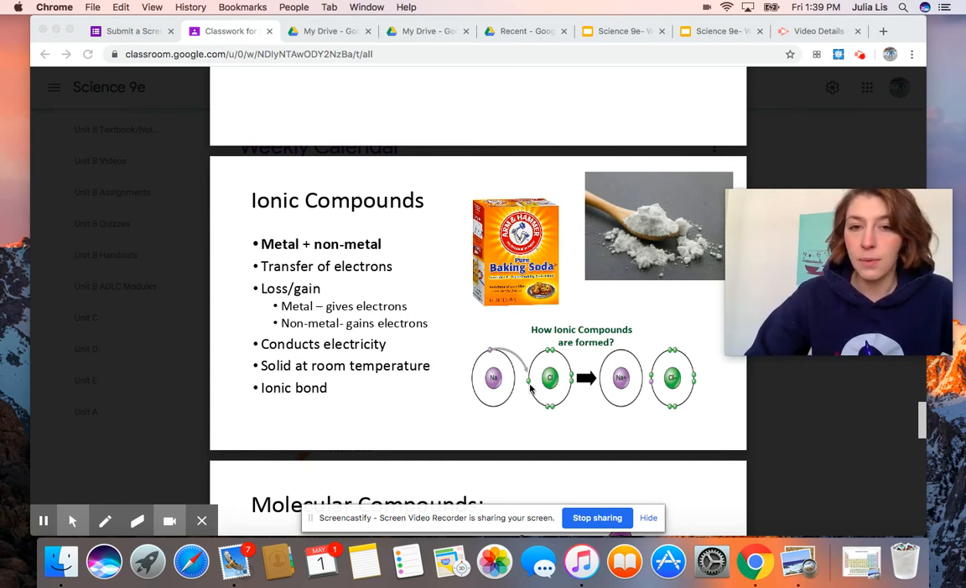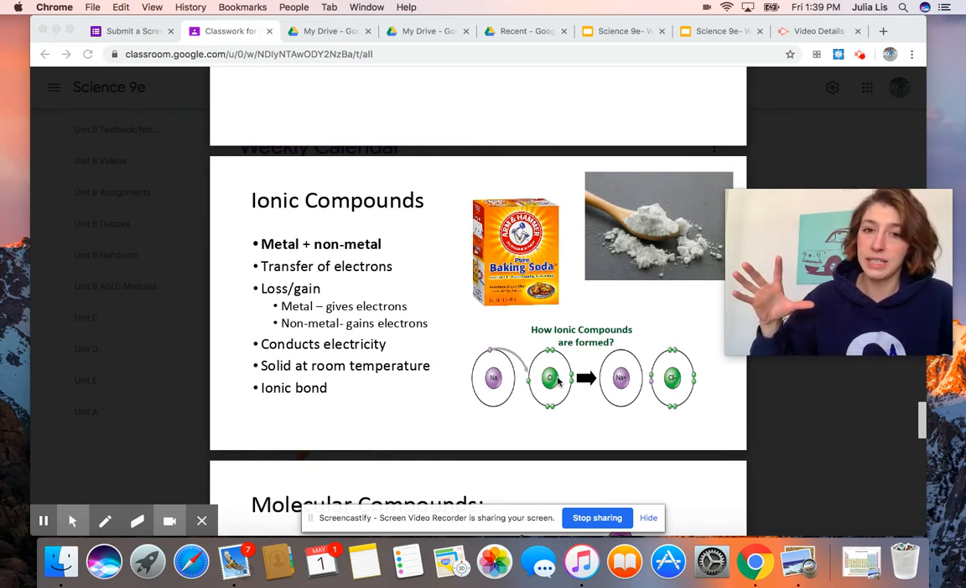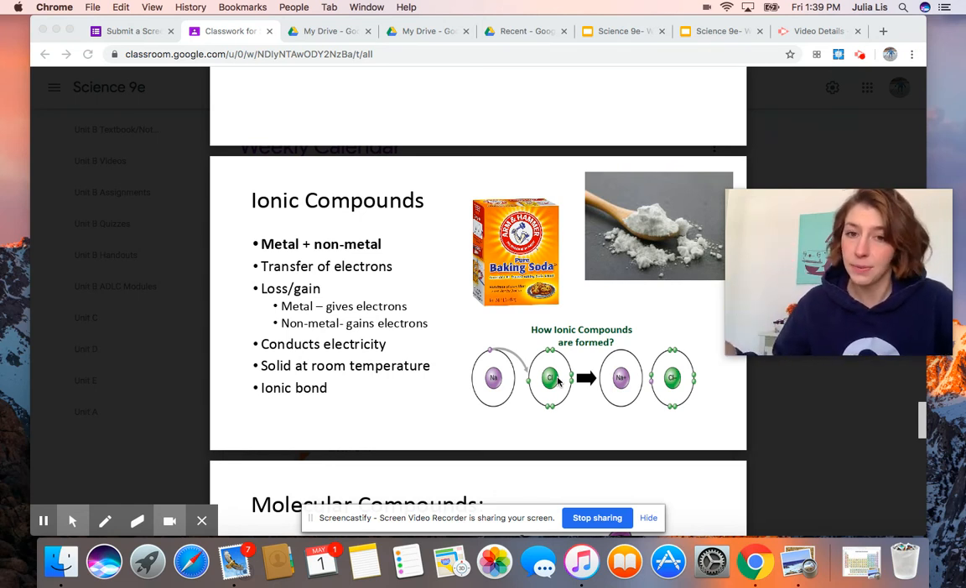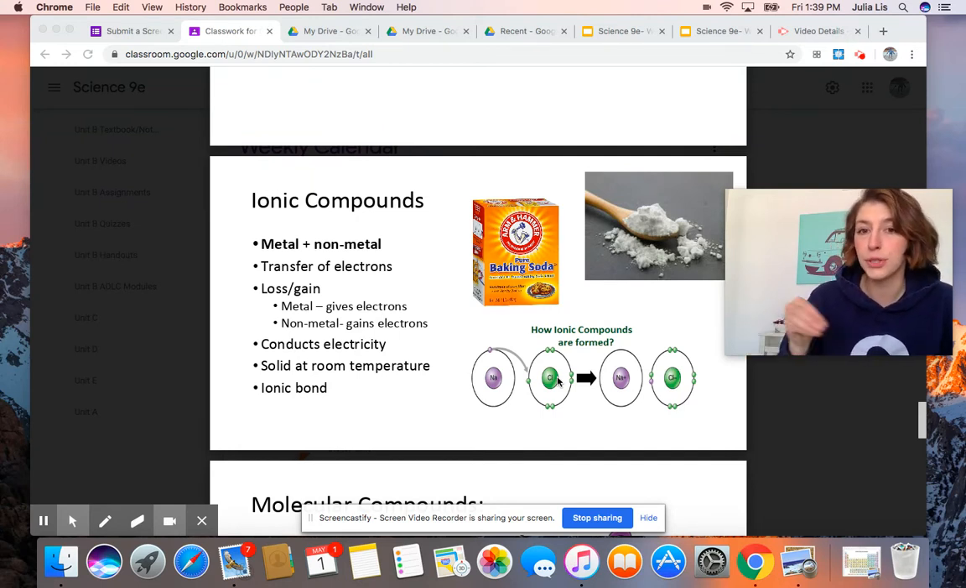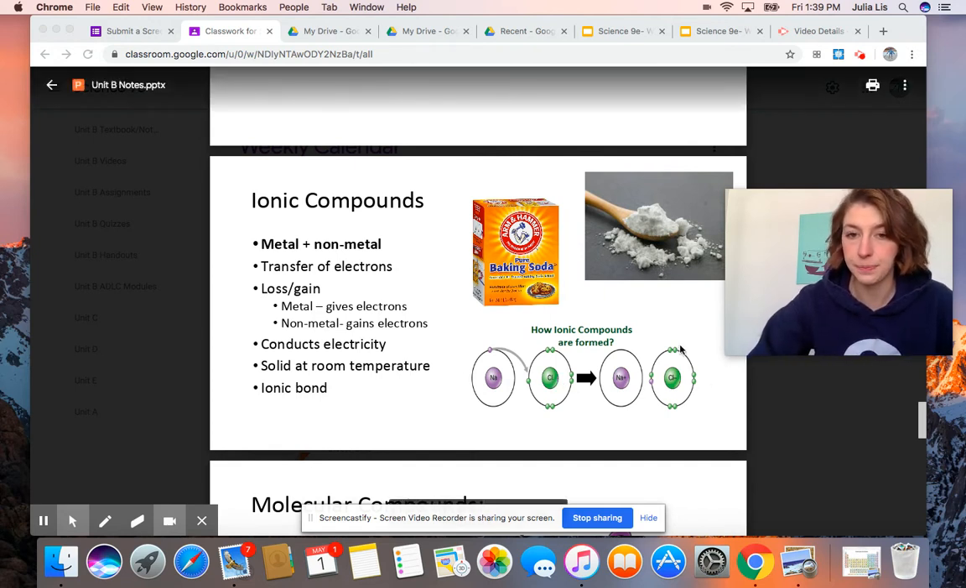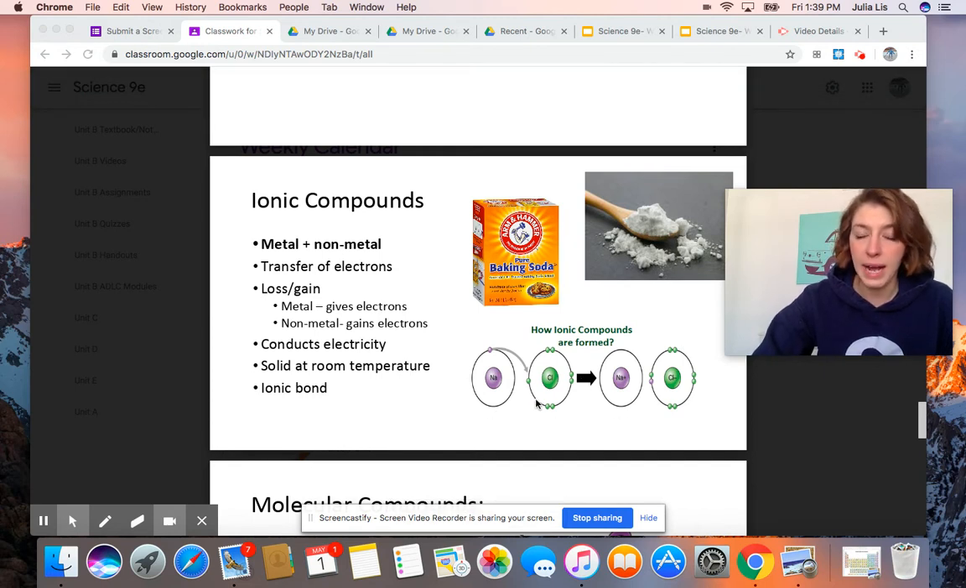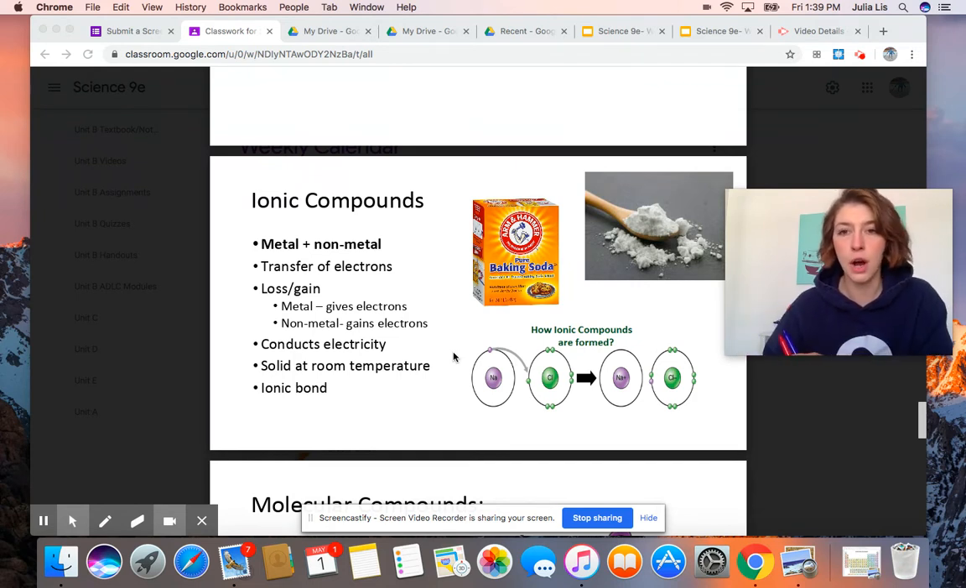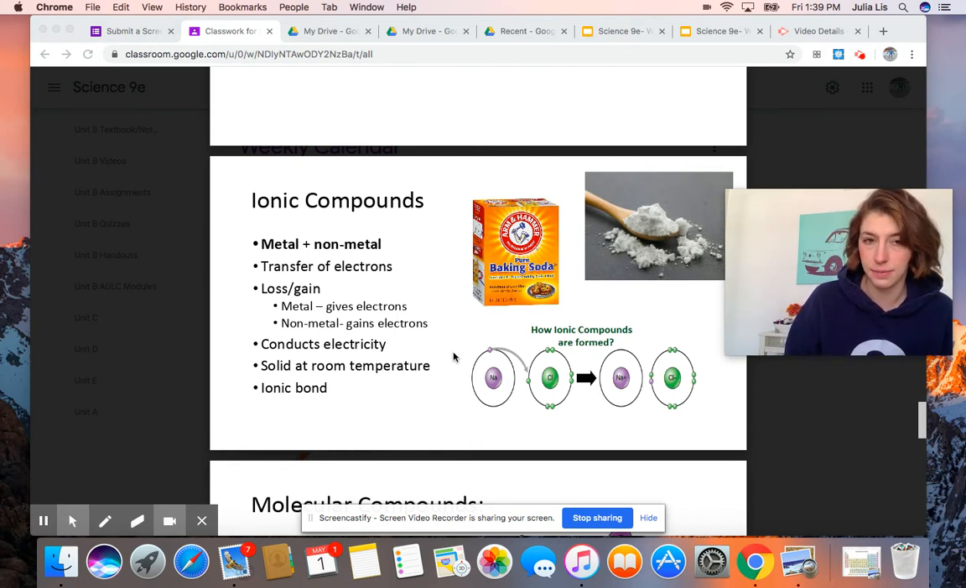And chlorine will actually have 7 electrons on its outer valence. So it is only 1 off from being full, from having 8. So it's in chlorine's best interest to take the electron from sodium so that it has a full ring of 8 electrons. And so what happens with ionic compounds is there is an exchange. A metal will always give an electron and a nonmetal will always gain an electron, or more than one. And so they actually exchange electrons.